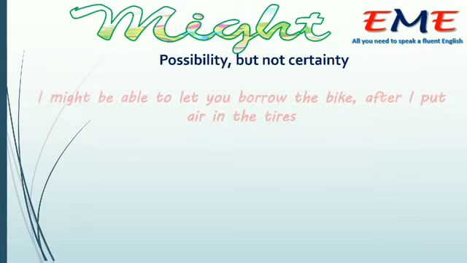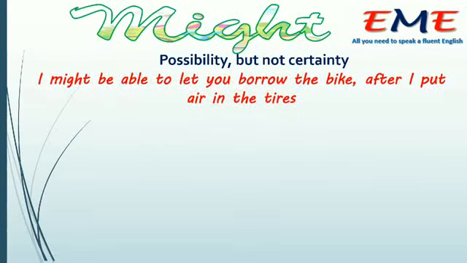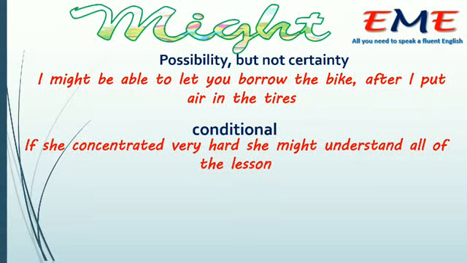Might, possibility but not certainty, as in, I might be able to let you borrow the bike after I put air in the tires. It expresses conditional as well, as in, if she concentrated very hard, she might understand all of the lesson. Conditional type 2, by the way.